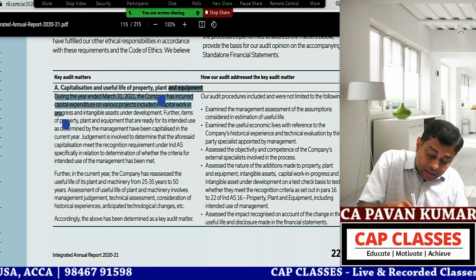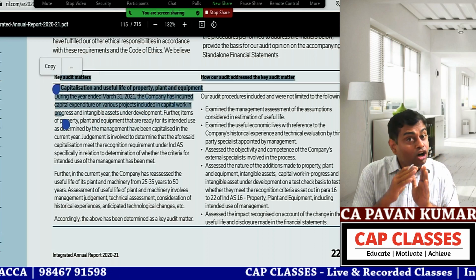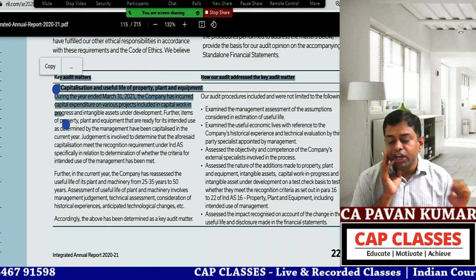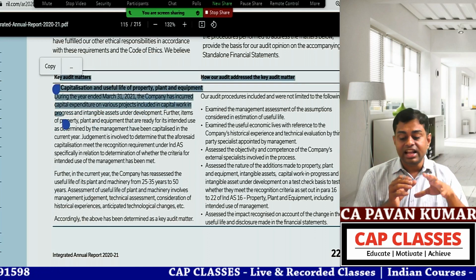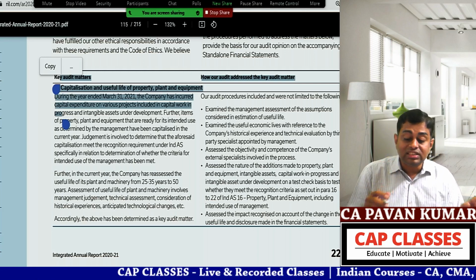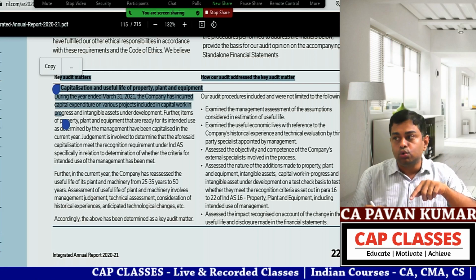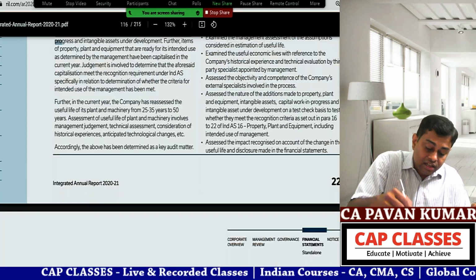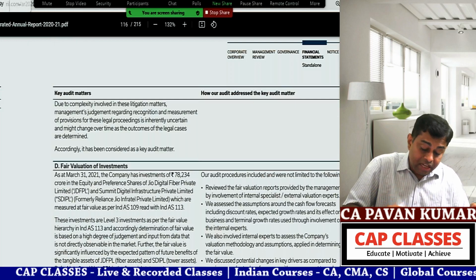What is the matter? And on the right side, how our audit addressed the KAM. We did not leave the item just like that. We have applied certain procedures. We have done this. Our audit procedures included but were not limited to. That means we have done these procedures. This is A.